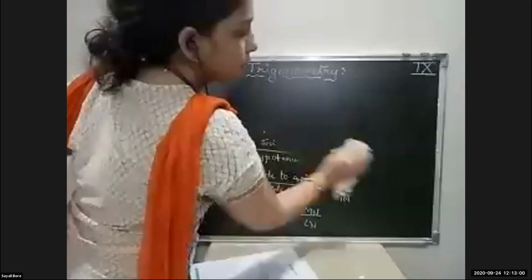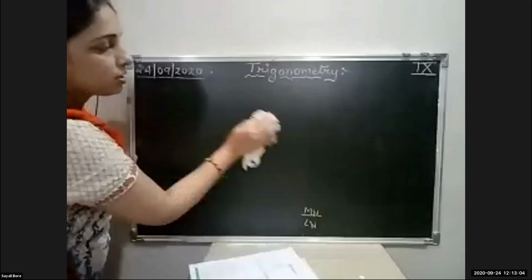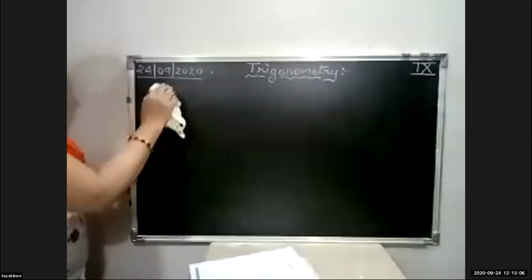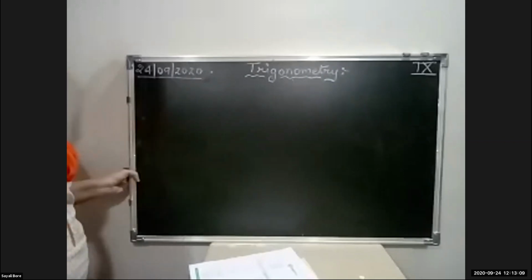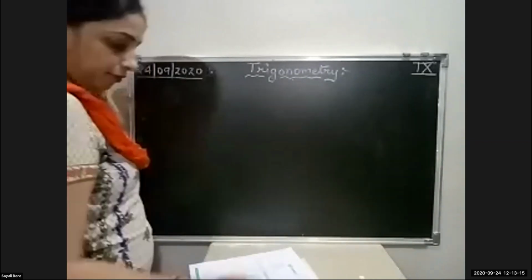Now, students, if you see the diagram in the fourth question, you must be thinking what diagram it is or how many triangles they have given. Okay. Now in the fourth question, they have given a triangle.